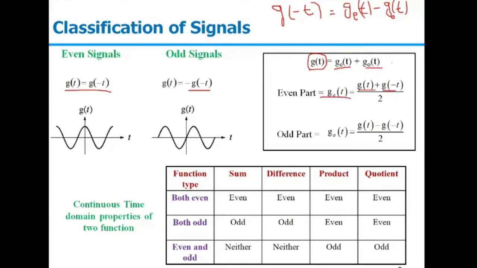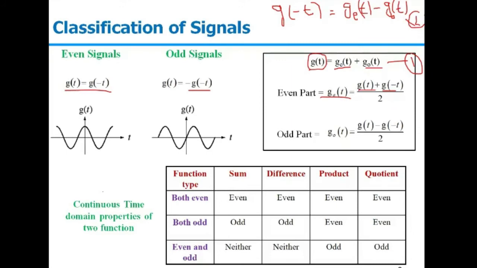Let this be equation 1 and this be equation 2. If we subtract equation 2 from equation 1, it will be g(t) minus g(-t), and that gives us the odd part, divided by 2. So we can represent any given signal in terms of its even and odd part, where the even and odd parts are represented like this. We can have a few properties in the summation, difference, and multiplication of these even and odd parts.